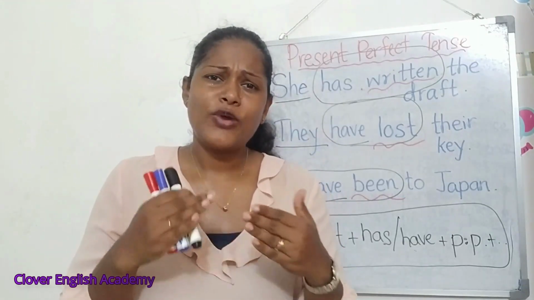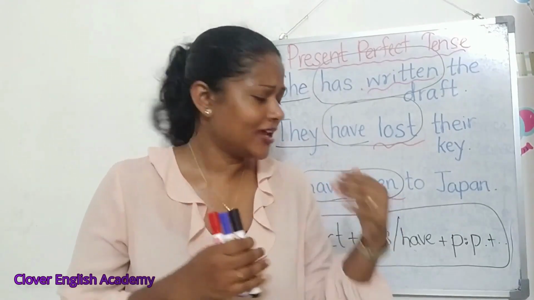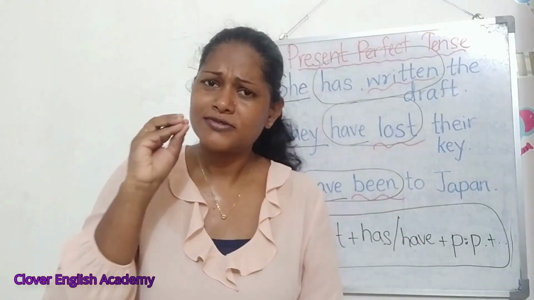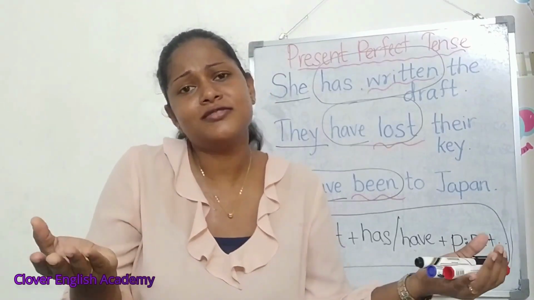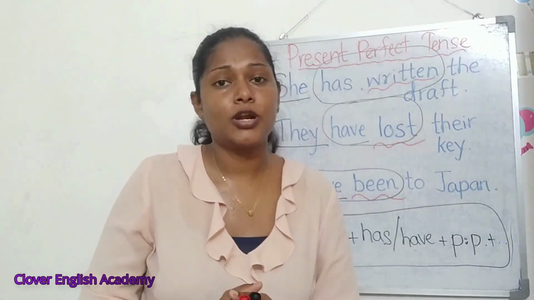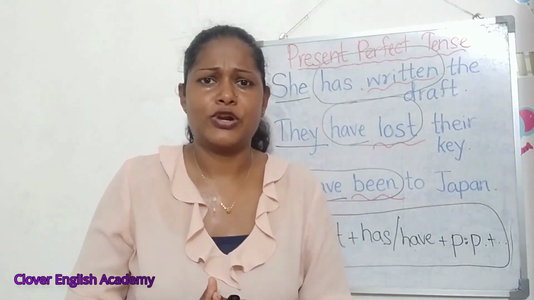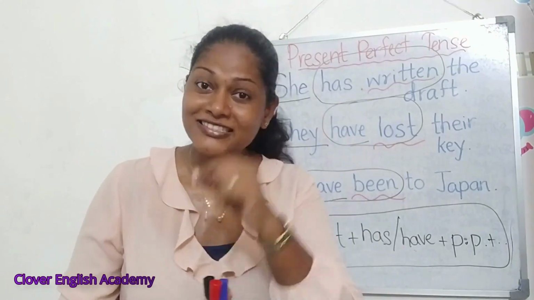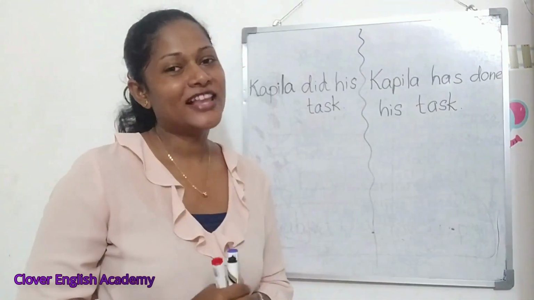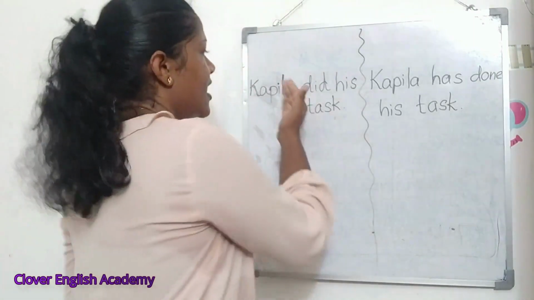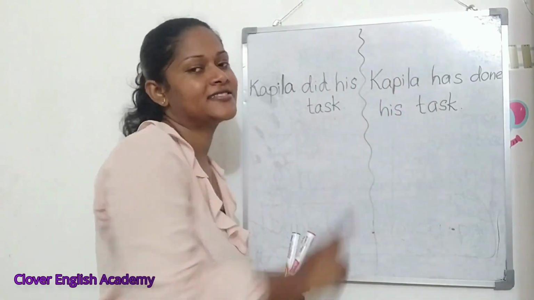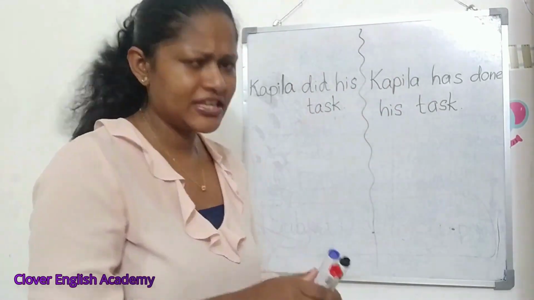Okay. Now when I tell you that this action happened in the past, some might have a confusion: then what is the simple past tense? Why do we need the simple past tense? Right. Let's discuss this question now. Let's look at these two examples. Kapila did his task. Kapila has done his task. Look at the verbs of these two sentences.